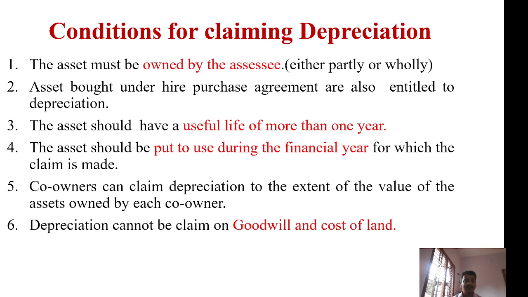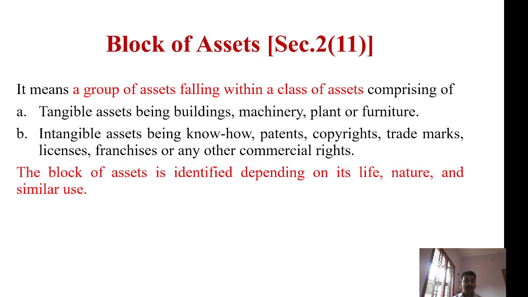And the fourth one is the asset should be put to use during the financial year for which the claim is made. And the fifth one is co-owners can claim depreciation to the extent of the value of the assets owned by each co-owner. And the last one is depreciation cannot be claimed on goodwill and cost of land. So these are all the conditions for claiming depreciation as per the provisions of the Income Tax Act.